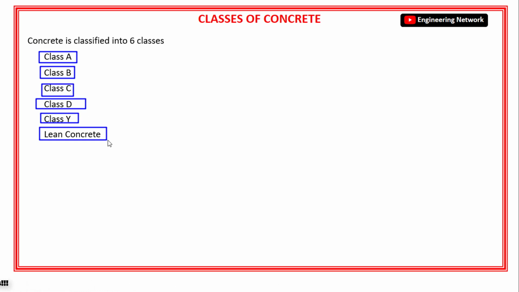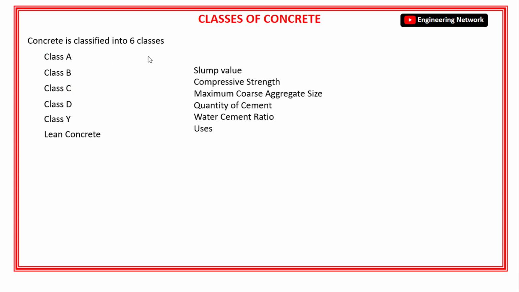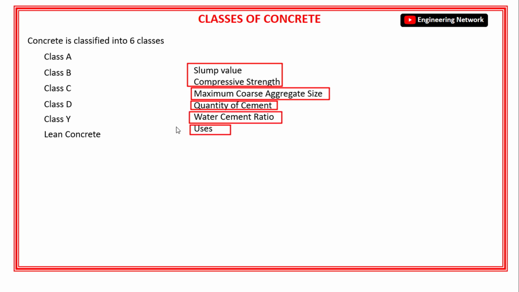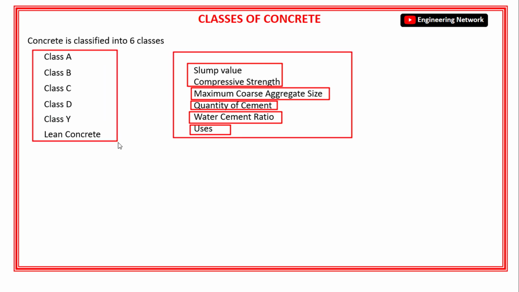and lean concrete. Now what is class A concrete? What is the slump value? What is the compressive strength of class A concrete? What is the maximum coarse aggregate size for class A concrete? How much cement is required in class A concrete? What is the water cement ratio? And where can we use class A concrete in the practical field of civil engineering? I will explain all these for the 6 concrete classes one by one.